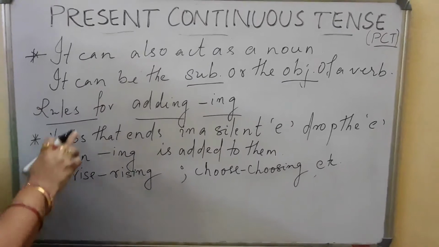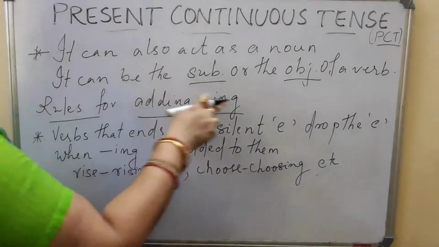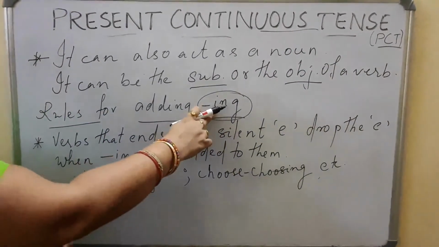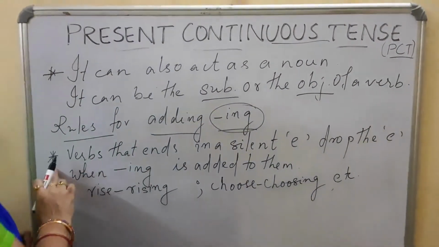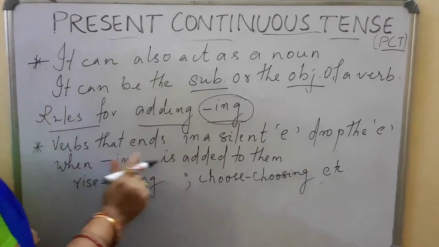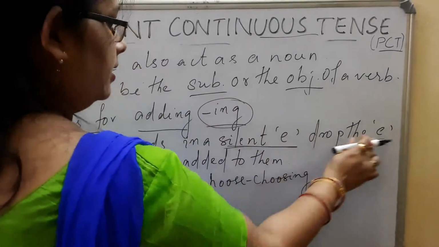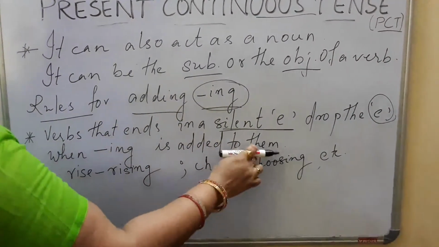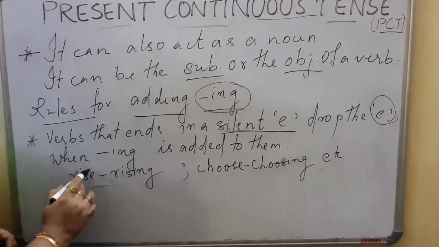Now for these things also we have to follow certain rules. What are the rules for adding ing? Because we are reading about present continuous tense, verb plus ing has to be there. The first rule is for verbs that end in a silent e. We have to drop the e when ing is added. For example, rise.